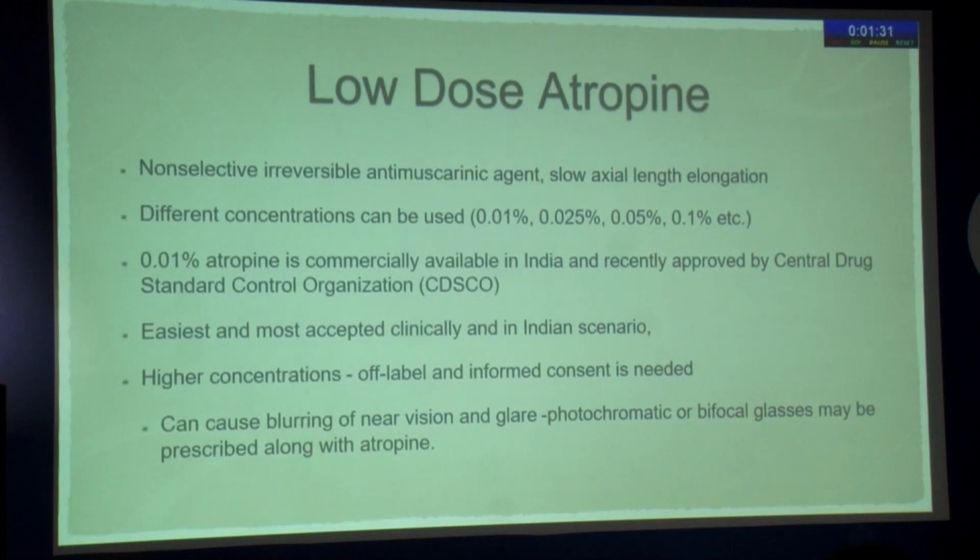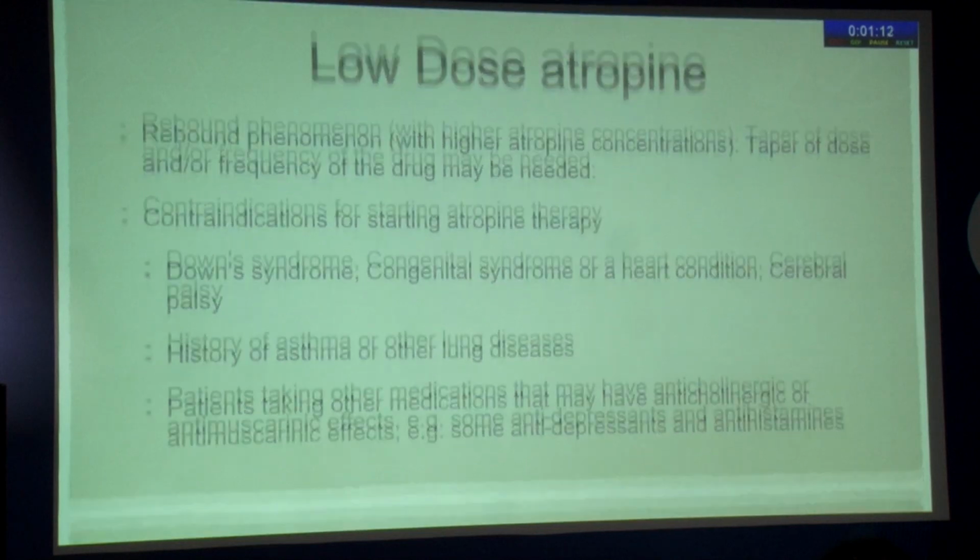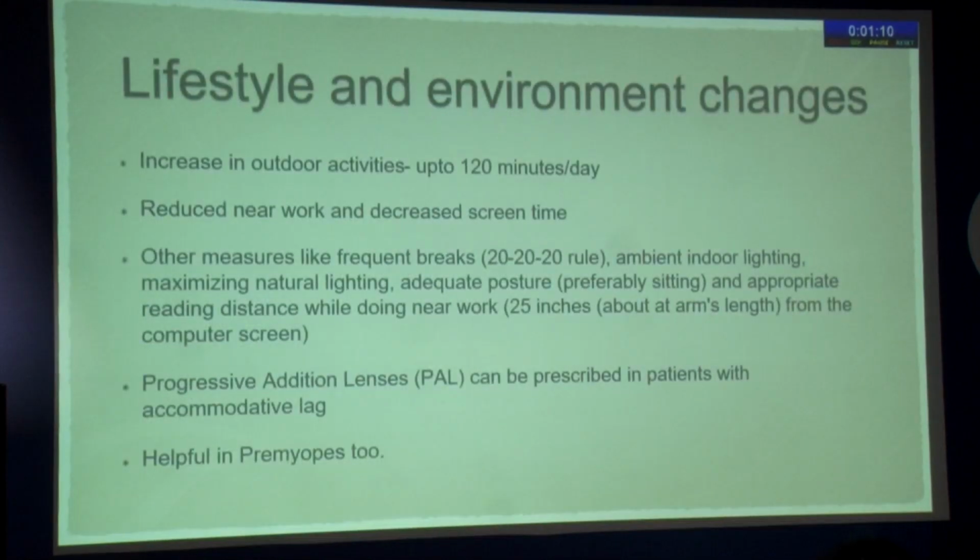Higher concentrations can be given if the patient is still progressing. But when we give higher concentrations, there are problems of near vision and glare, and photochromatic glasses and bifocals can be required in such cases. Low-dose atropine does have a rebound phenomenon, especially when higher concentrations are used. We have to take care of the contraindications for the use of atropine, and we should not give atropine in those children.